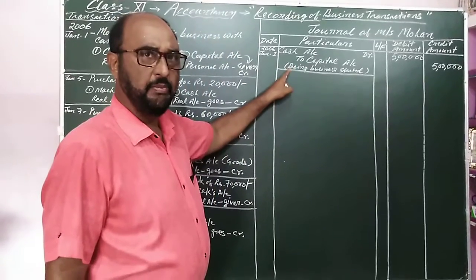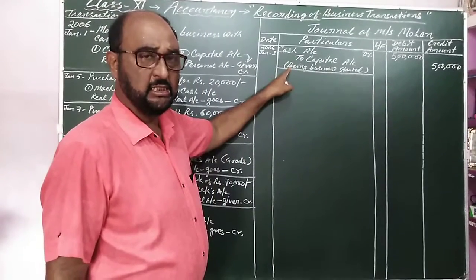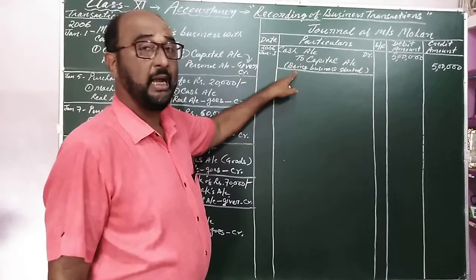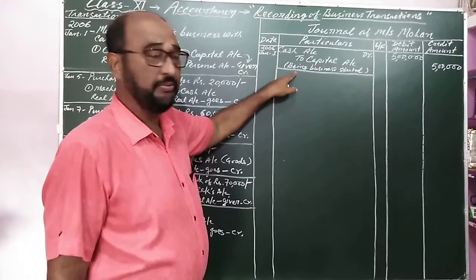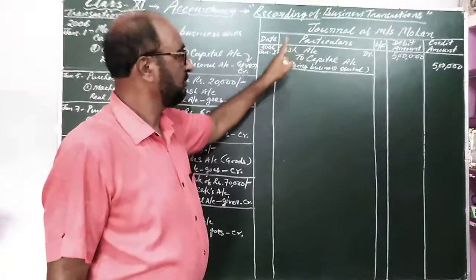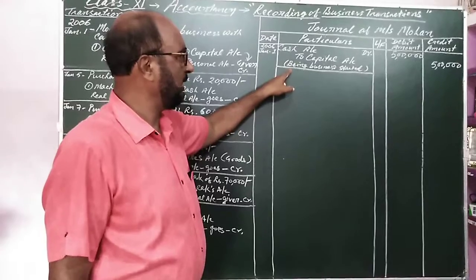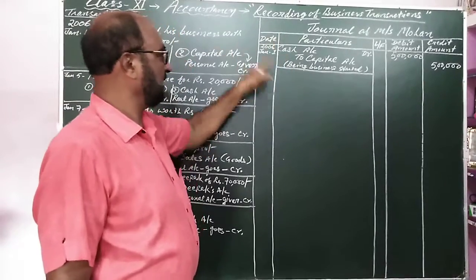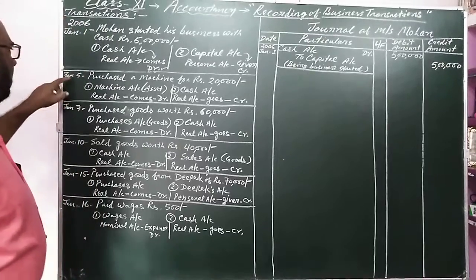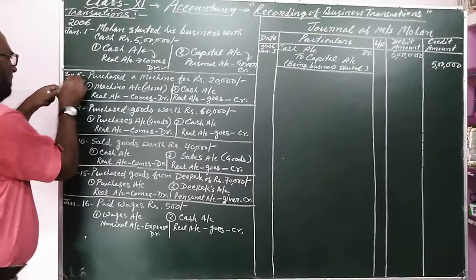This is called making an entry. This is called making a journal entry in the journal, or this is called recording of a business transaction in the book of journal. This is the complete formality of one transaction. This is called recording. After that, the second transaction, that is on January 5th.